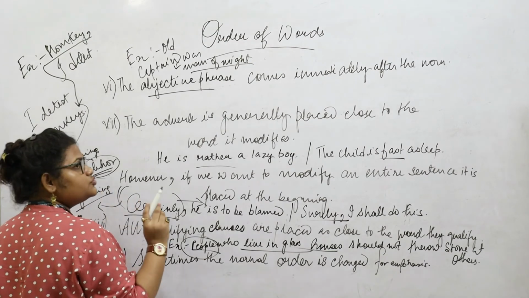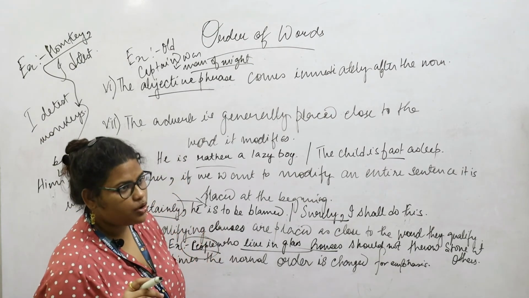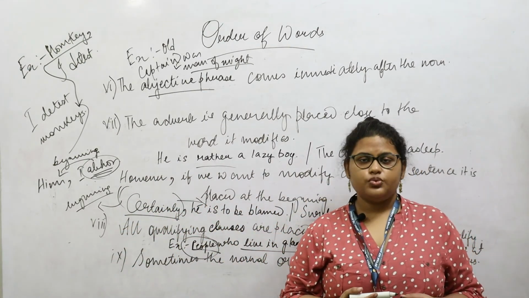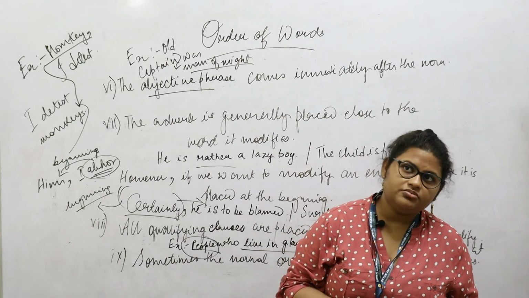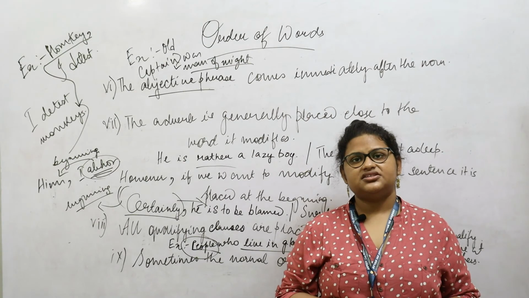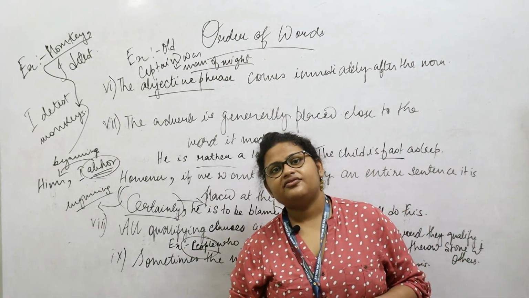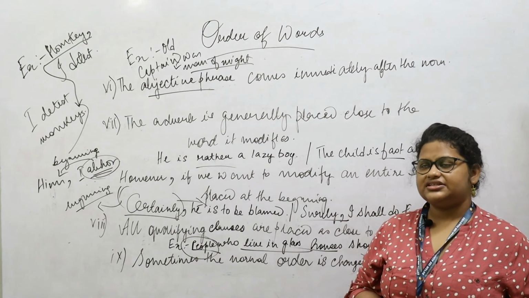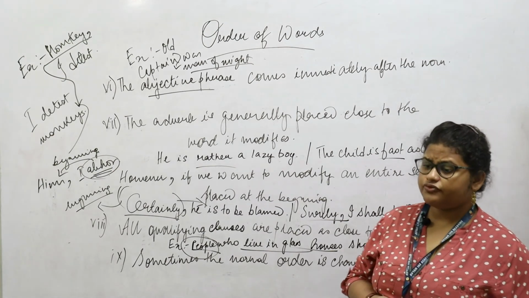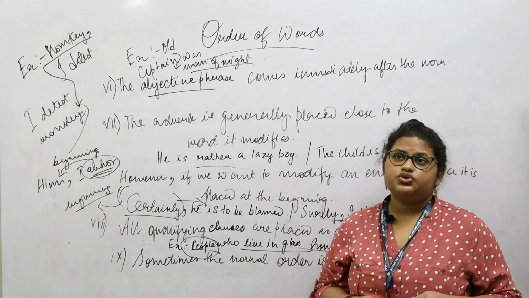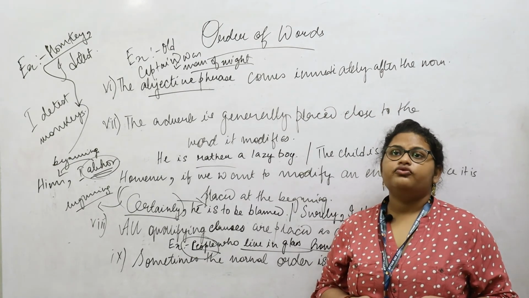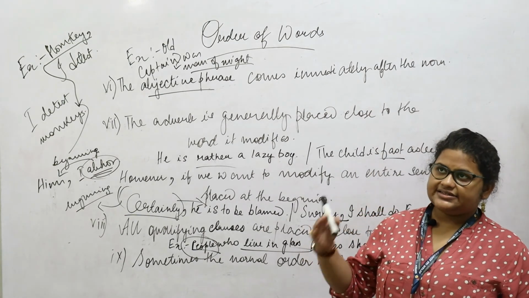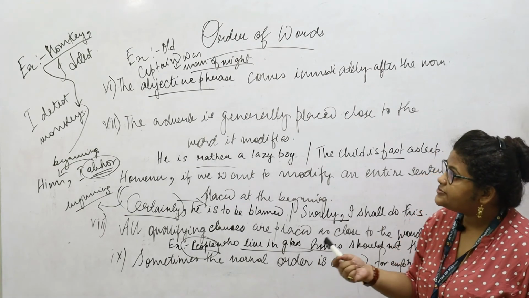So these were a few rules with which we had dealt in this class about the ordering of the words. We will now do a quick recap of all the rules which we did. The first one was the subject is placed before the verb. The next was the object is usually placed after the verb. And if there are two objects, the indirect one precedes the direct object. The fourth one was, if we use an adjective as an attribute for the noun, we place it usually before the noun. However, if we use it as a predicate, it is placed after the noun.